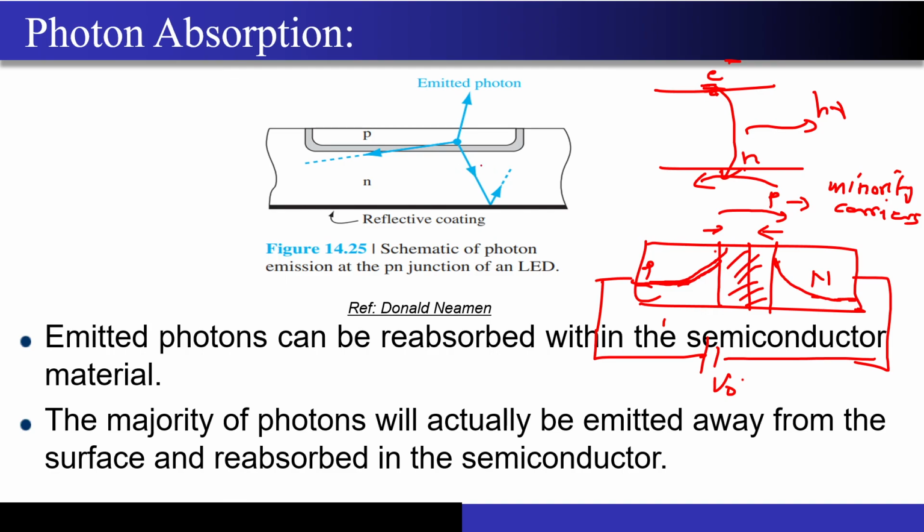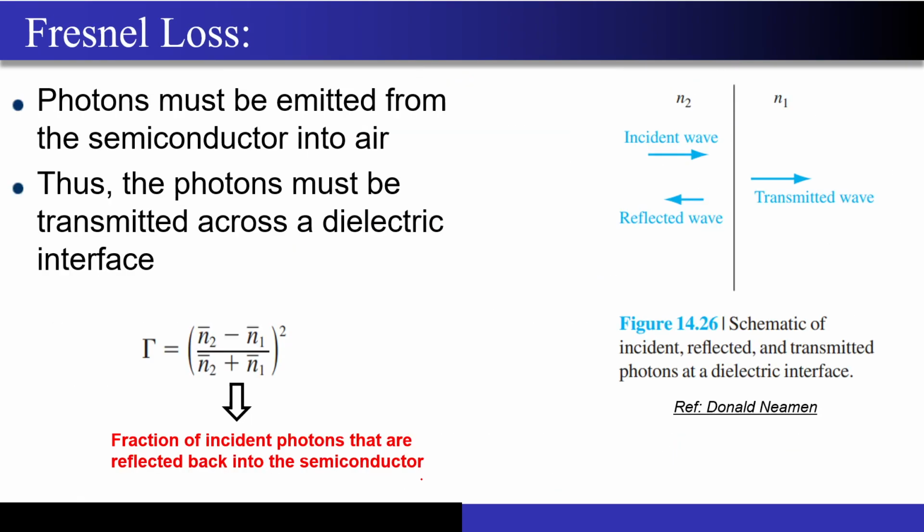How many of them can reach the surface and how many of them can actually get out of the surface, correct. This is what will be quantified by the external quantum efficiency, correct. So now this is why I have written, since the photons have been generated everywhere, most of them are actually emitted away from the surface, and they are getting reabsorbed in the semiconductor, thus leading to a loss in the number of photons. Now coming to Fresnel loss, I hope you have seen this in the lecture material itself,